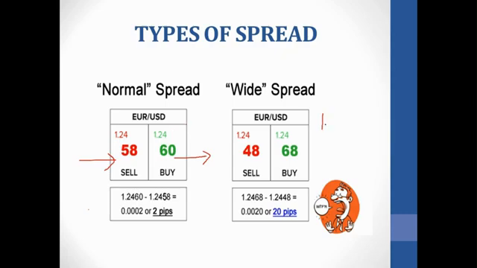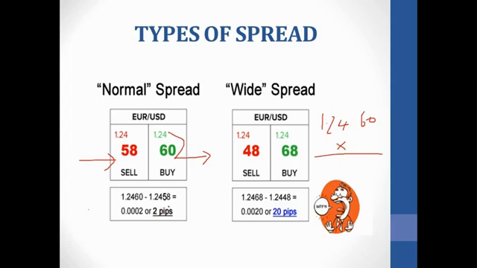Let's say you want to buy 10,000. So 2460, you are just going to multiply this times 10,000 for you to know the amount you are going to pay. If you want to sell, 1.2458 times the same amount, 10,000. Now let's look at the spread. We take 1.2460, which is the ask price here, minus 1.2458, which is the bid price. This is going to give you 60 minus 58, which is 2.